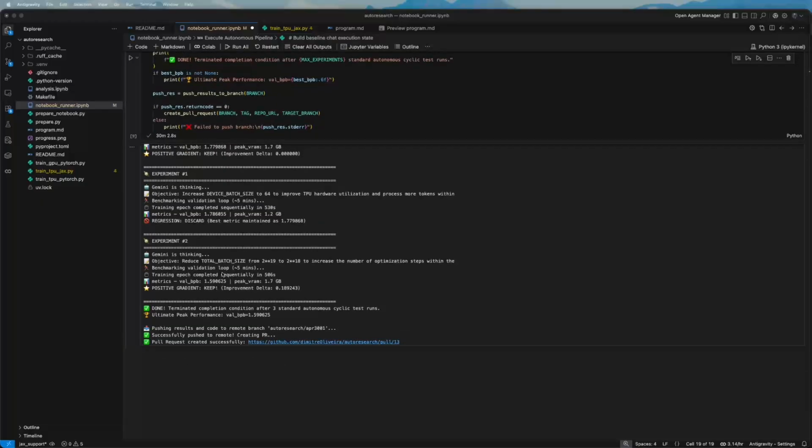Then it went to the third one, which in this case also tweaked a little bit the batch size, but instead of the device batch size, it decided to change the total batch size. So changing this parameter a little bit to optimize the utilization of the hardware again. It ran a little bit. In this case, it was a positive gradient, so that delta was relevant here. So it kept this change. If I decided to run for a few more loops, it would just keep this change and do another incremental change on top of this one.